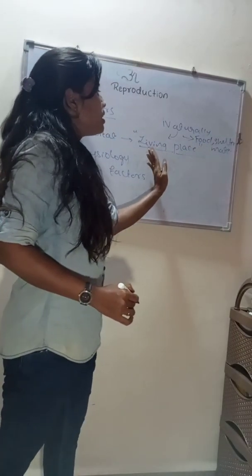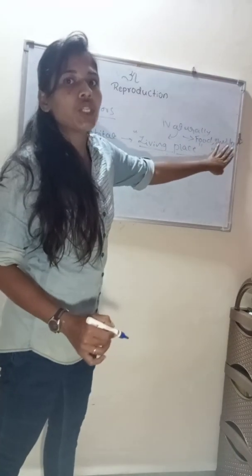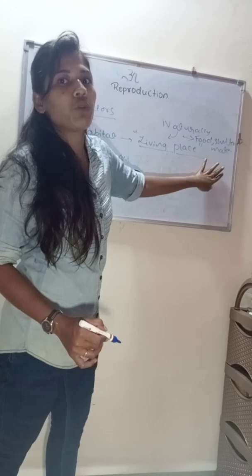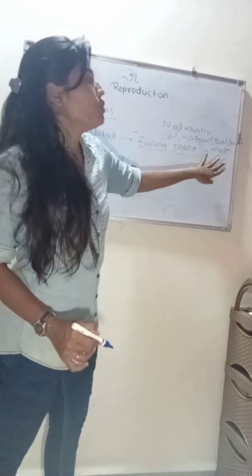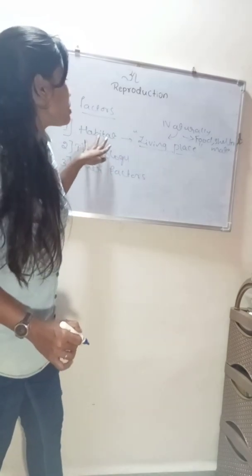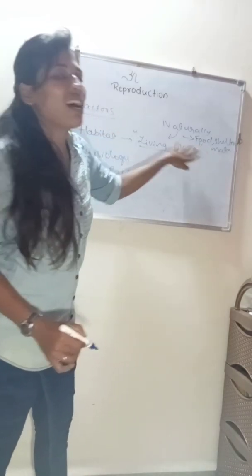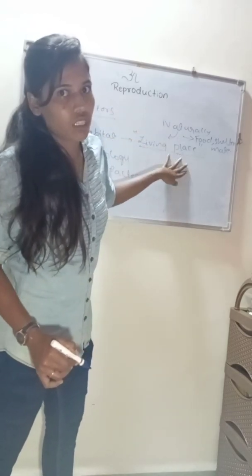So the living place which has enough food, shelter, and a mate to reproduce is called a habitat. Whenever all these factors are available, the organism can reproduce successfully.